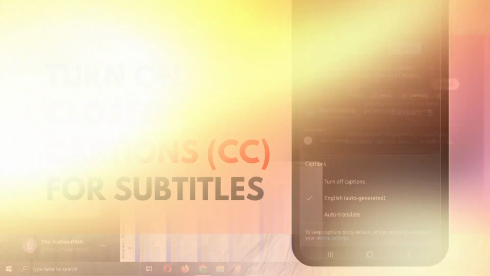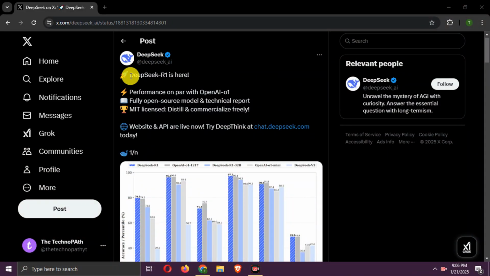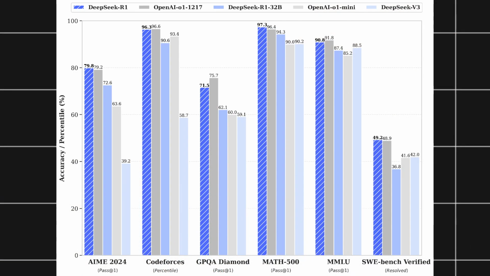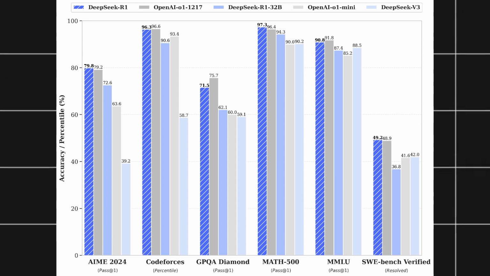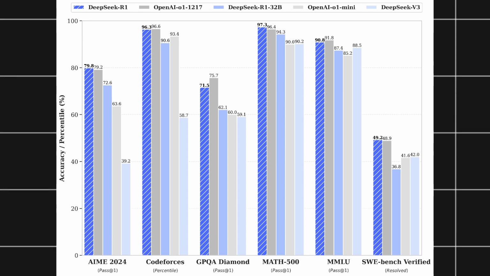Hello guys, as you may know, DeepSeek AI has released a new open-source reasoning model, R1. It is on par with OpenAI O1 in many benchmarks. It even beats Sonnet 3.5 and O1 Mini in all benchmarks.